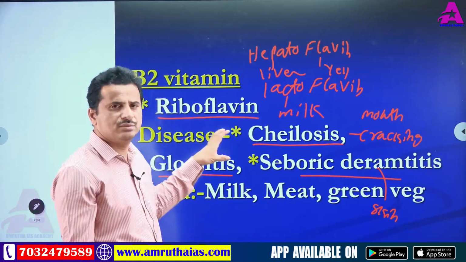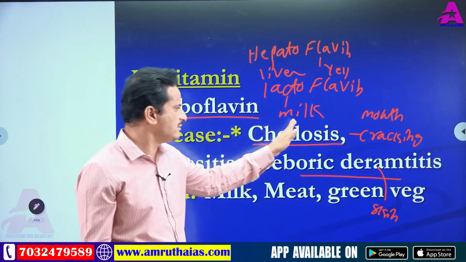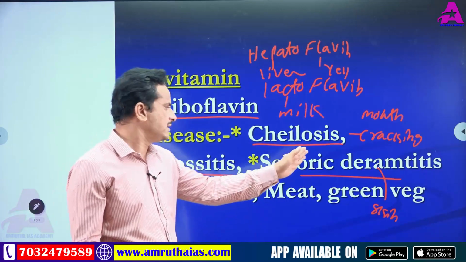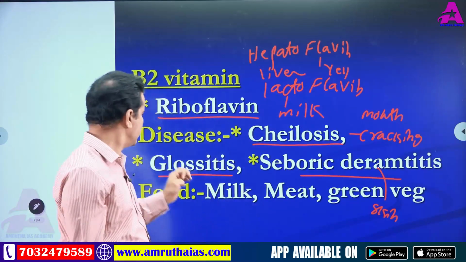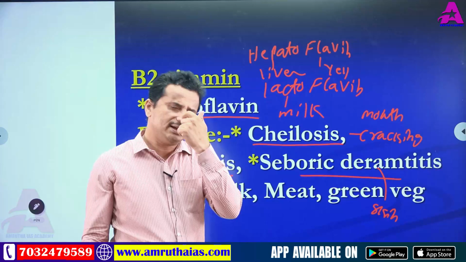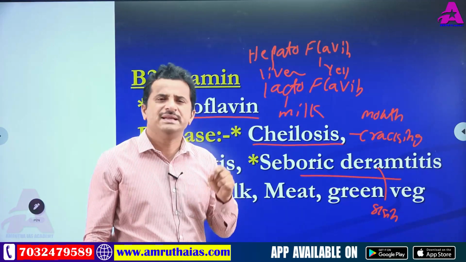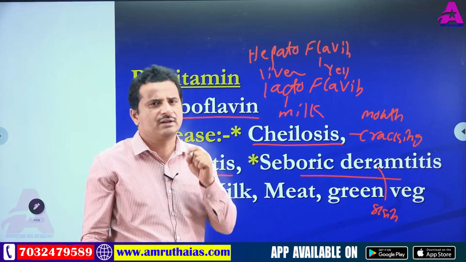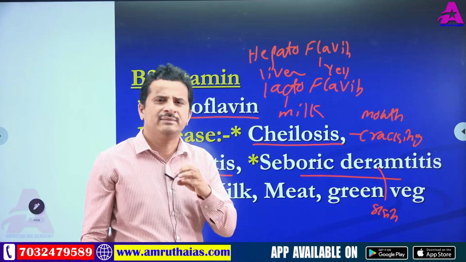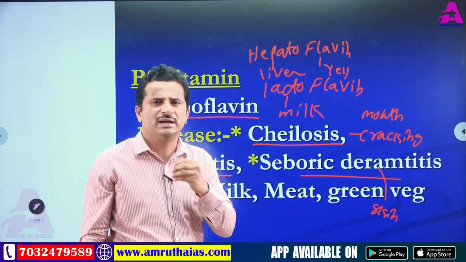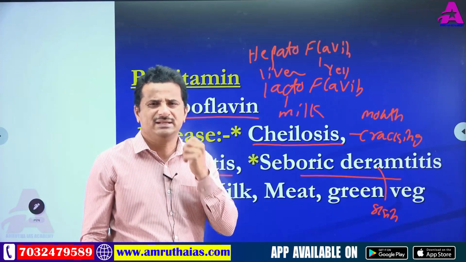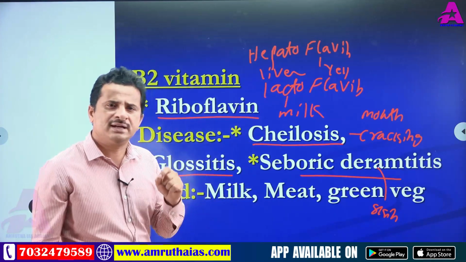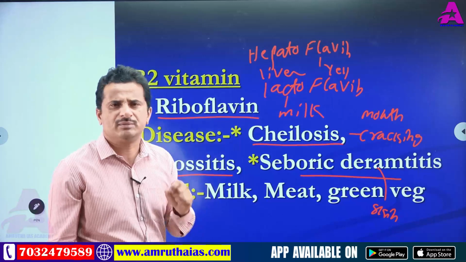Next, the third disease, glossitis. Vitamin B2 deficiency diseases: number one, cheilosis; second, seborrheic dermatitis; third, glossitis. Glossitis affects the tongue. Red blisters develop on the tongue, so it is not possible to take food because of inflammation and pain.